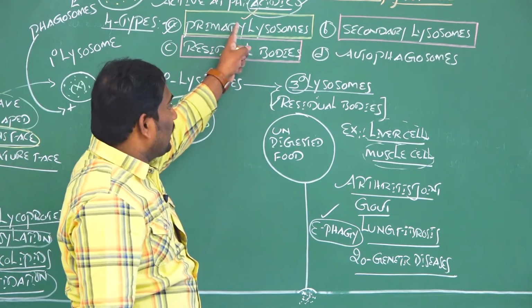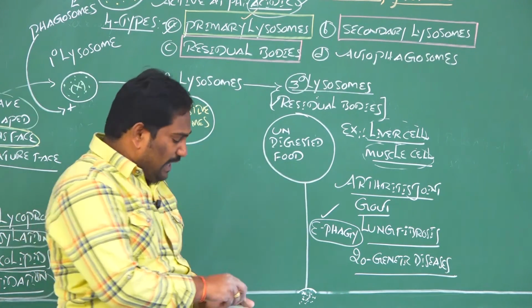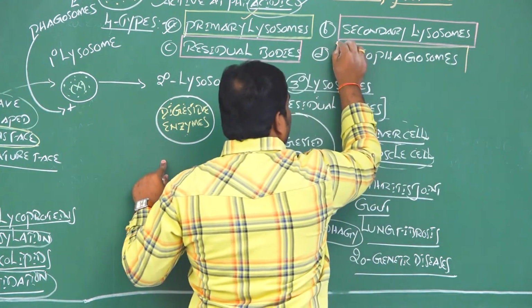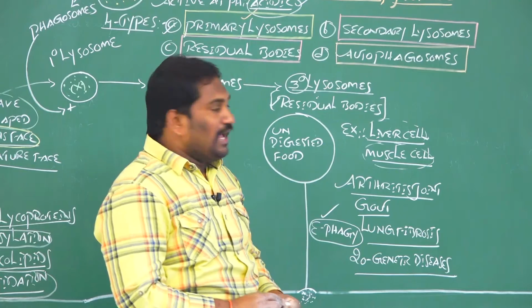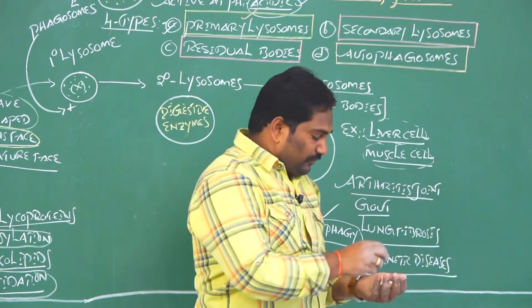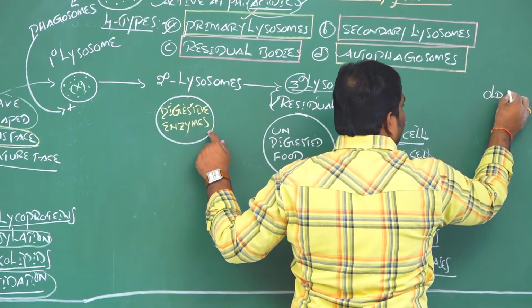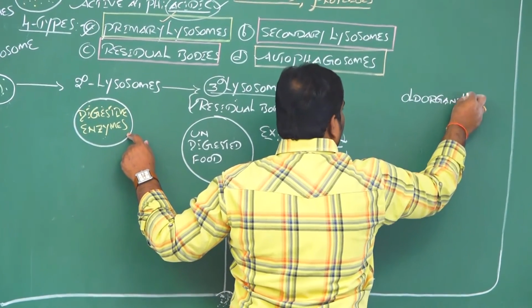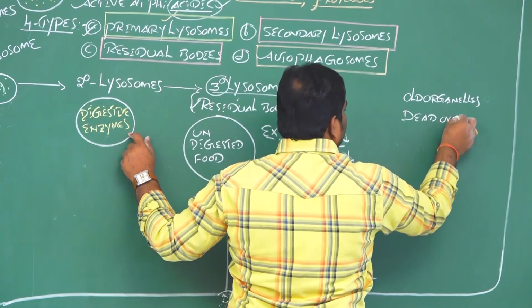This is information about primary lysosomes, secondary lysosomes, and residual bodies. At last, the final type of lysosomes is autophagosomes. For example, this is the cell. In some cells, old organelles are present and dead organelles are present.